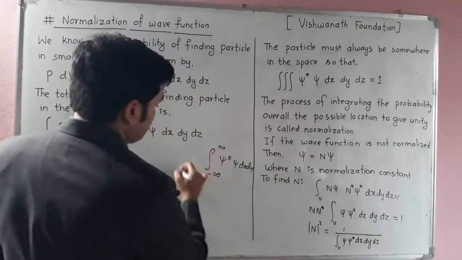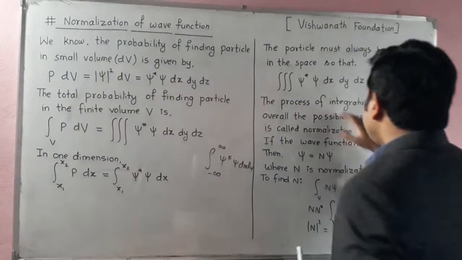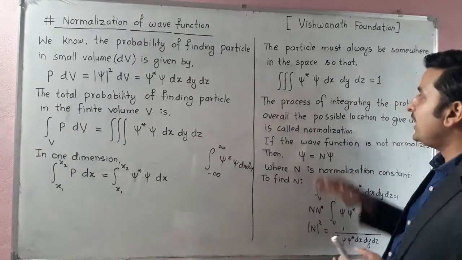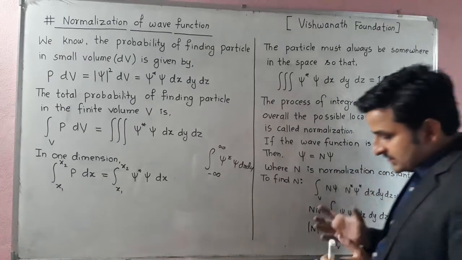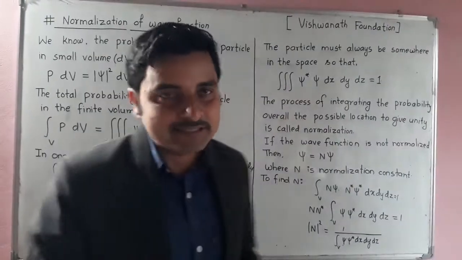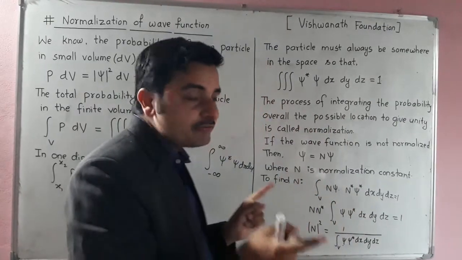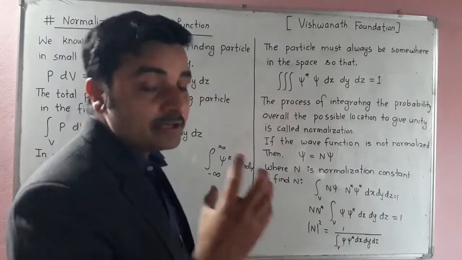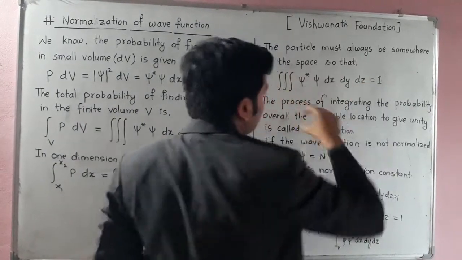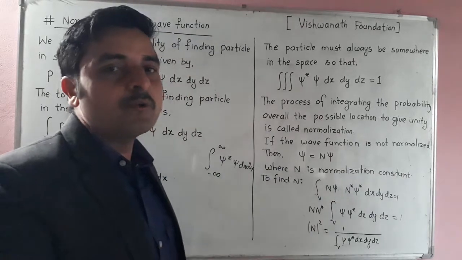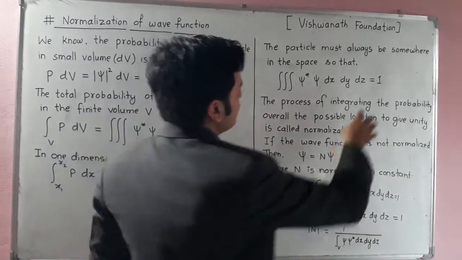Okay, so for integration over 3 variables, there will be 3 integrations. As this is just the theoretical concept, I didn't consider the upper and lower limits. So now you understand that the total integration of the probability is equal to 1. This is the total probability. The left hand side expression is the total probability of finding the particle in any space, and it is going to be equal to 1.